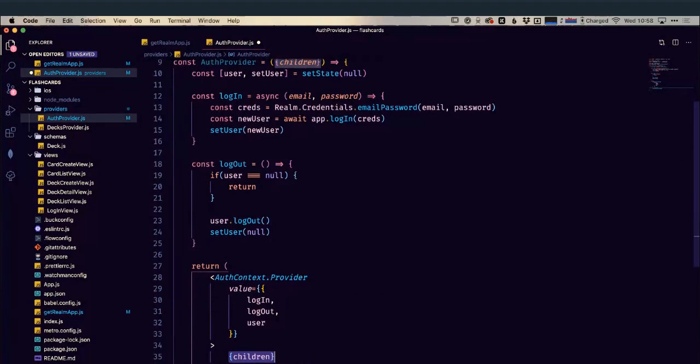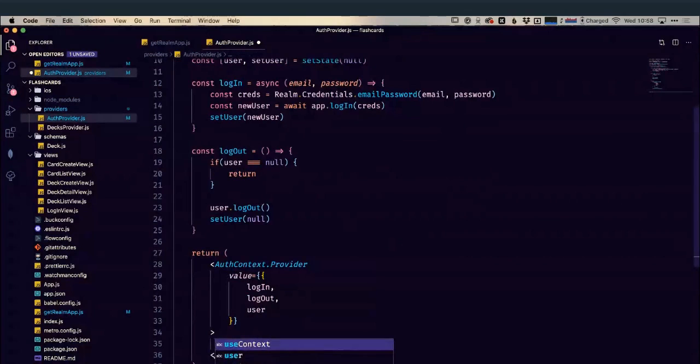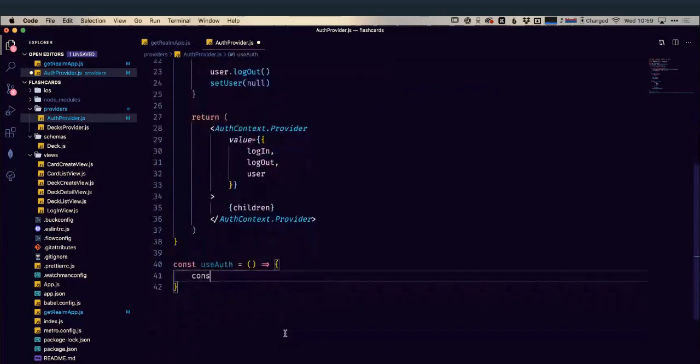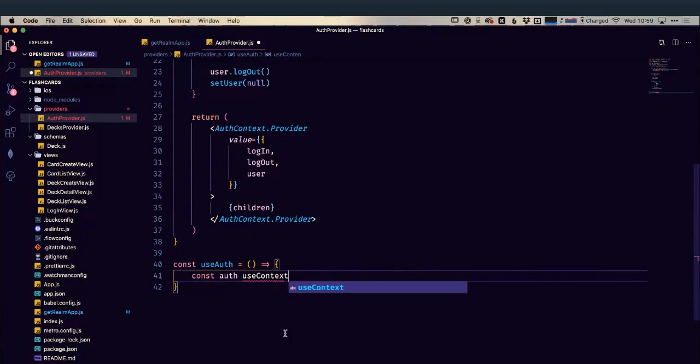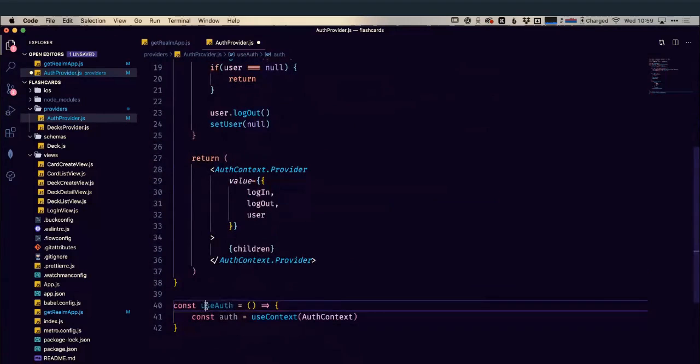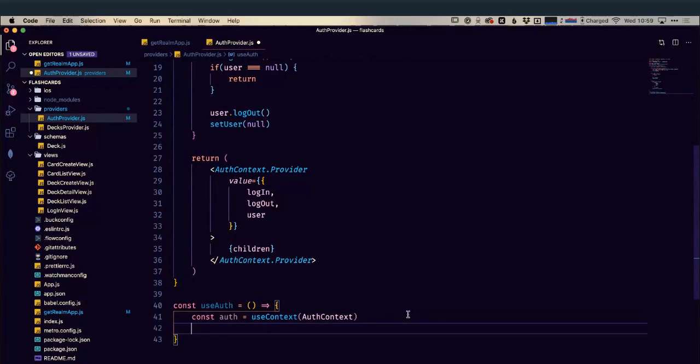And then the final thing we need to do is to create our hook. So we're going to create a useAuth hook, which is not going to take any arguments, and that is going to return, let's define our auth, which is going to be using our context from above, and that is going to be our Auth context. Okay, so we're missing an equal sign. Our auth is going to use this Auth context. So we can call useAuth, same as we call useState or useEffect, etc., to get a reference to this. Of course, we can only do it within that provider.